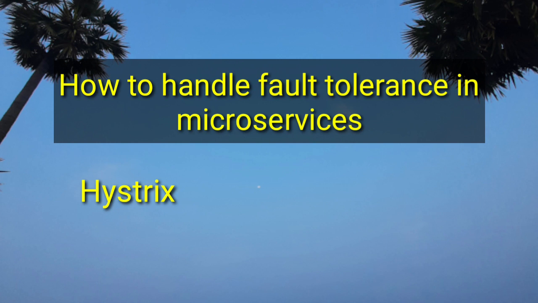Hystrix does this by isolating points of access between the services, stopping cascading failures across them, and providing fallback options, all of which improves your system's overall resiliency.